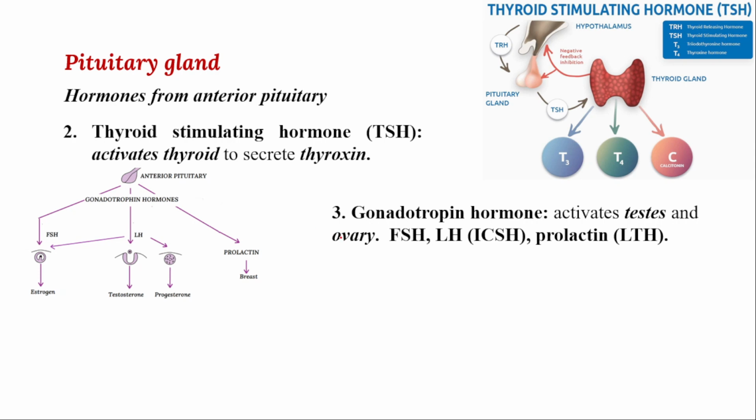The next hormone is called gonadotrophin hormone. The name itself says gonads. Gonads means reproductive structure, right? Gonads produce haploid cells from the reproductive structure, plus gonadotrophin.